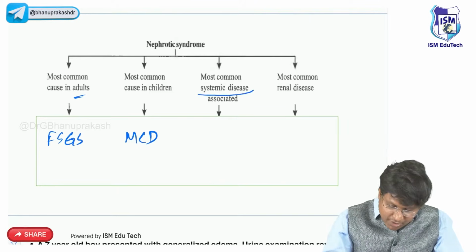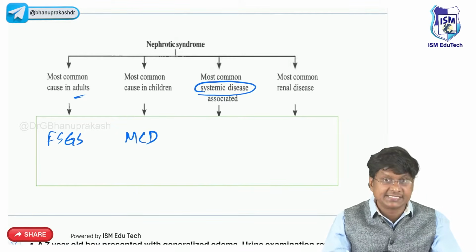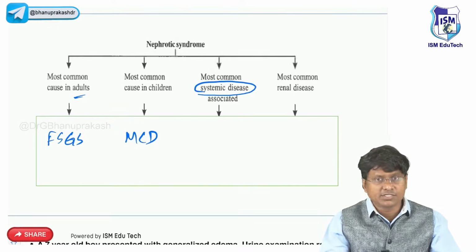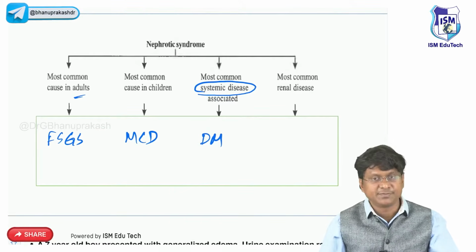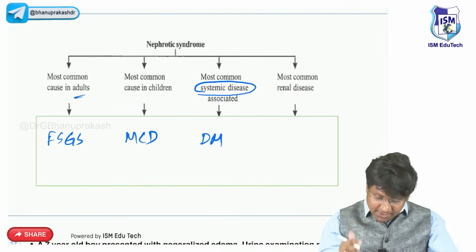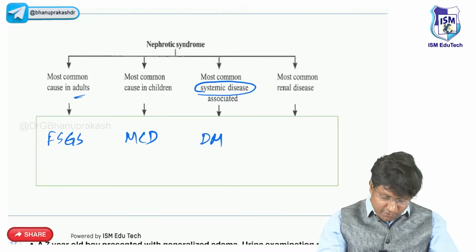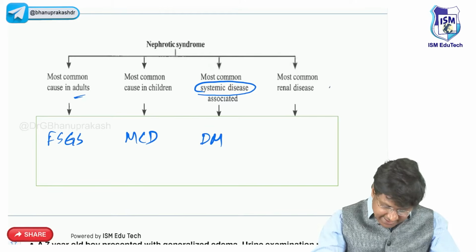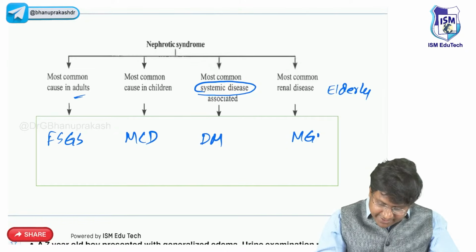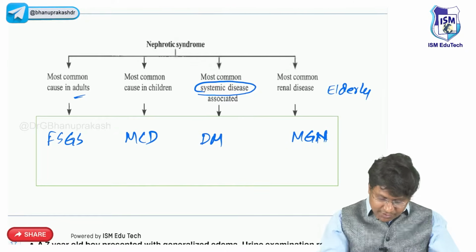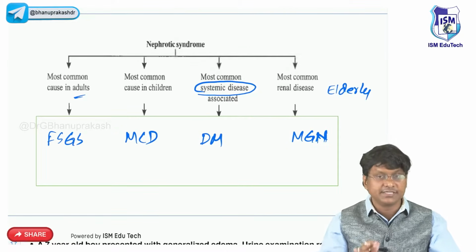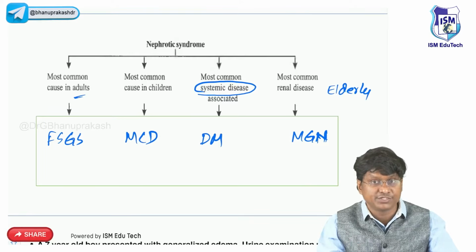And the most common systemic disease that can cause nephrotic syndrome will be diabetes mellitus, right? And what is the most common cause of nephrotic syndrome in elderly individuals, right? That will be membranous glomerulonephritis. Okay, so these are all the etiologies where you will have the nephrotic syndrome, right?